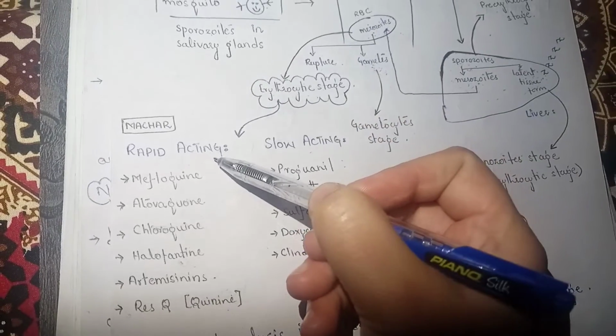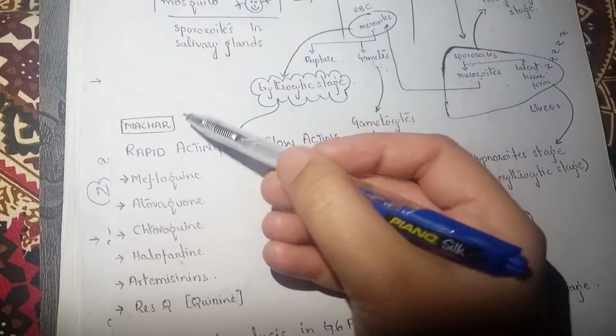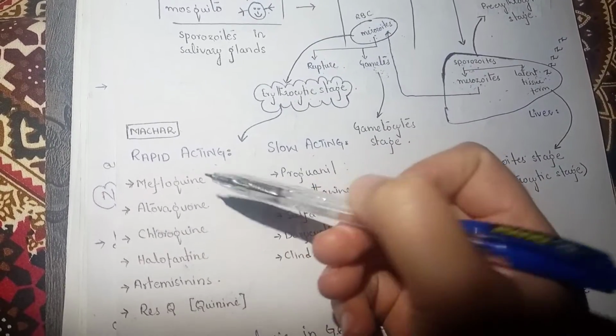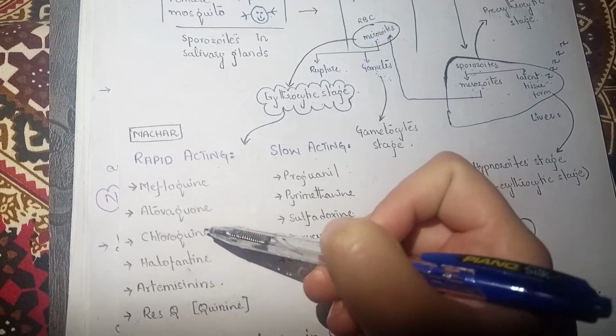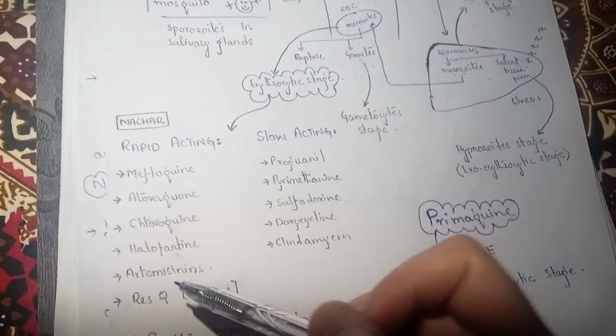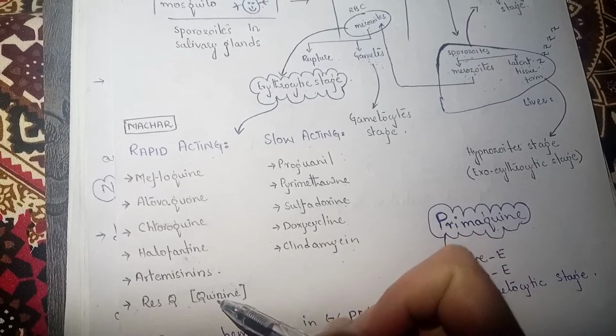How we are going to remember the rapid acting drugs? Remember it from the word machar. In Urdu we call mosquito as machar. So M mefloquine, A atovaquone, C chloroquine, halofantrine, artemisinin, and R for Rescue. Rescue is a pharmaceutical name and its chemical name is quinine.